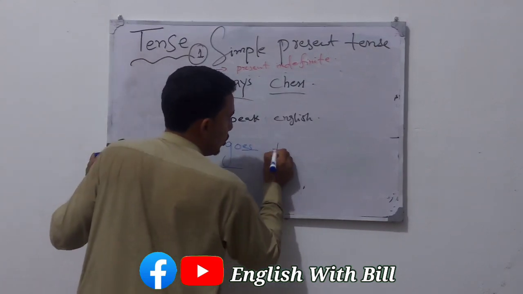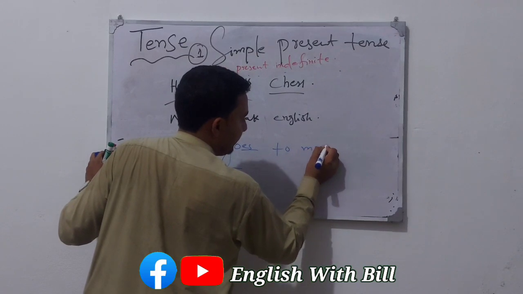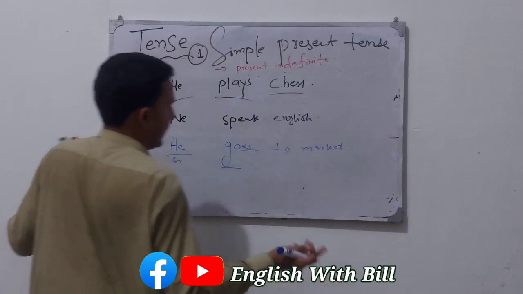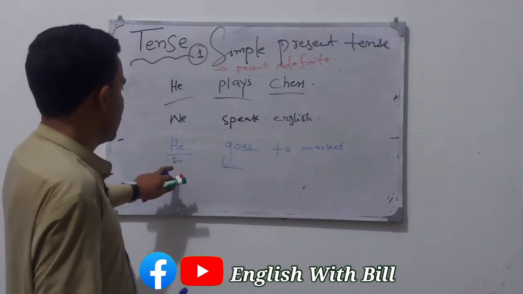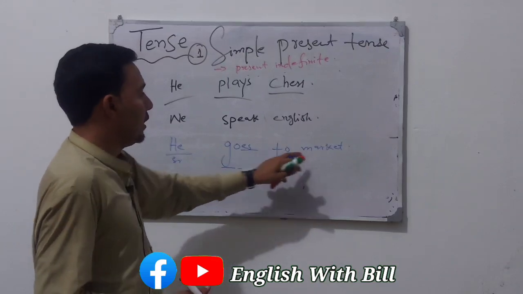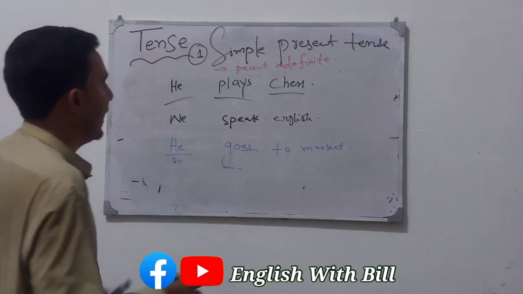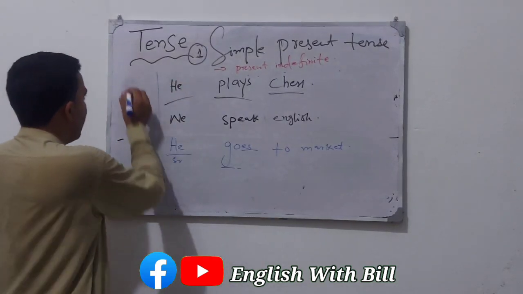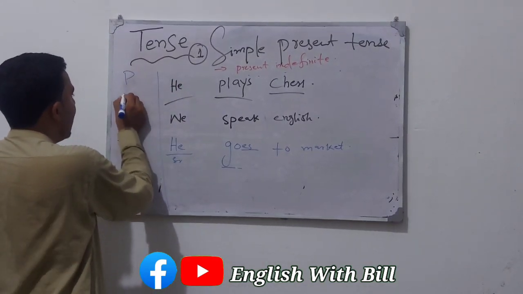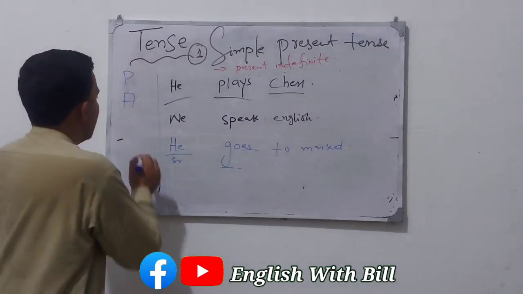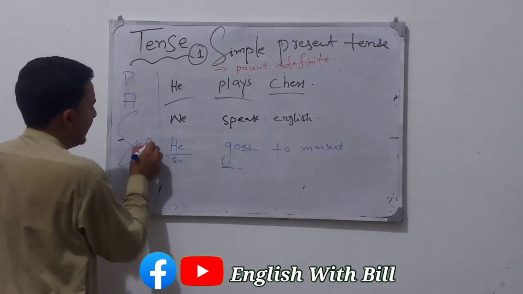He goes to market. Simply, this is subject, verb, object. This is the simple structure of simple present tense. And remember, these all are positive or affirmative sentences, or you can simply say simple sentences.